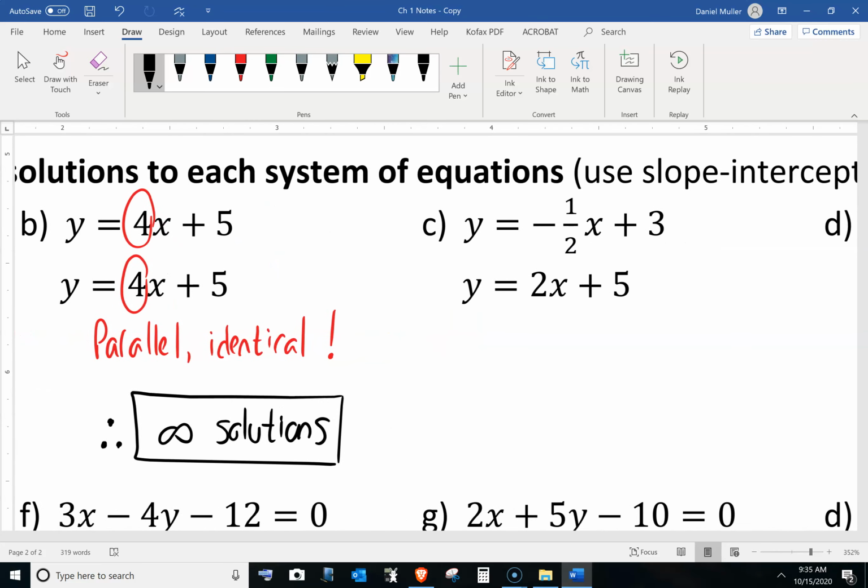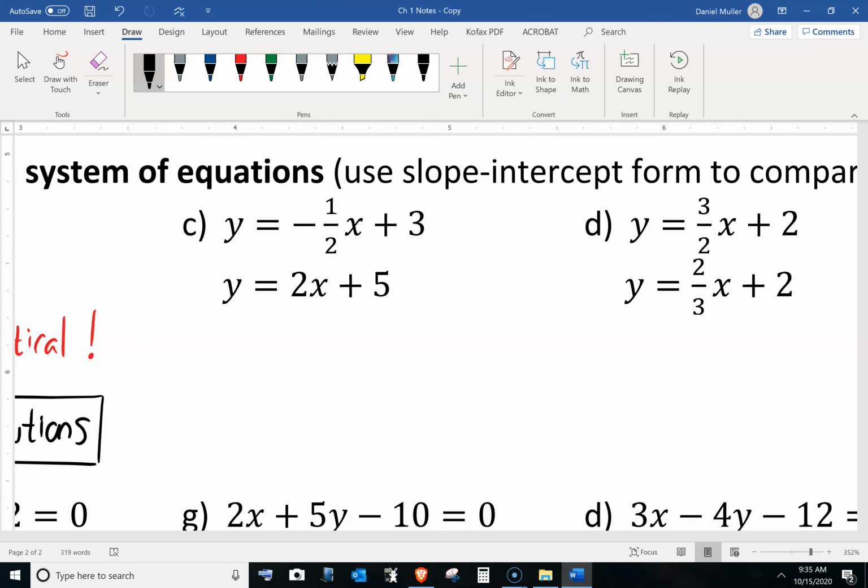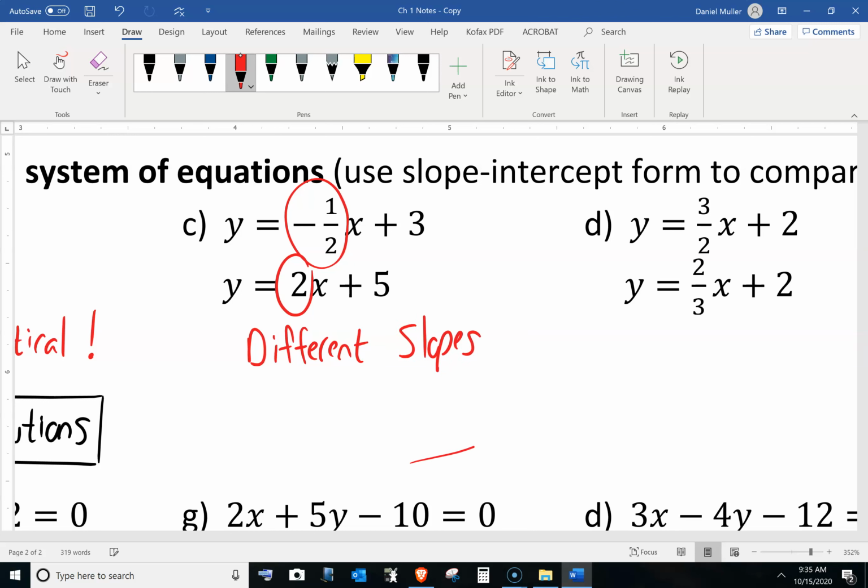Okay, let's take a look here at C. Now take a look at the slope. One of them is -1/2, the other one is +2. These are different slopes. And whenever we have different slopes, like one slope is like this, the other one's like this, eventually they're going to cross. One slope is here, the other slope is here, eventually they'll cross, and they'll only ever cross once. So different slopes mean, therefore, there's always going to be one solution.